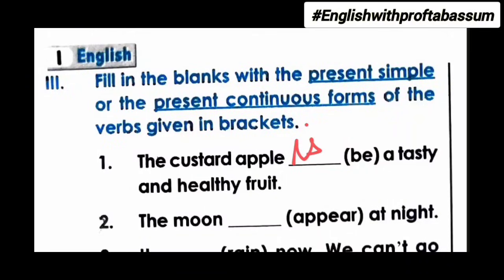Next one, the moon ___ at night. So this is a fact about the moon. Again, this sentence is also simple present tense and the moon is singular. So when the subject is singular, we add an s to the verb of the bracket. So the moon appears at night.